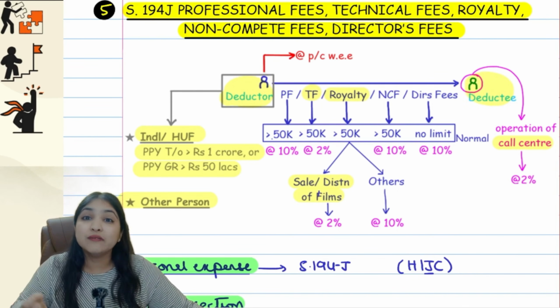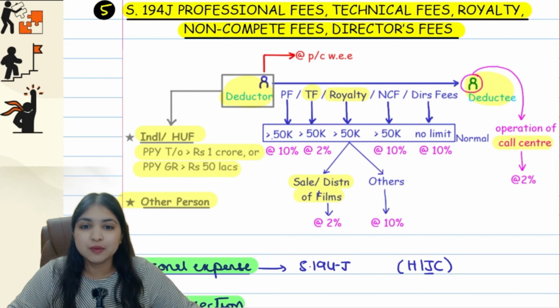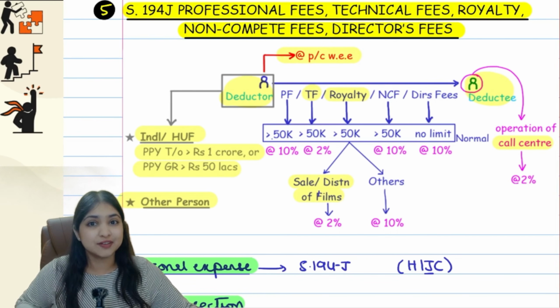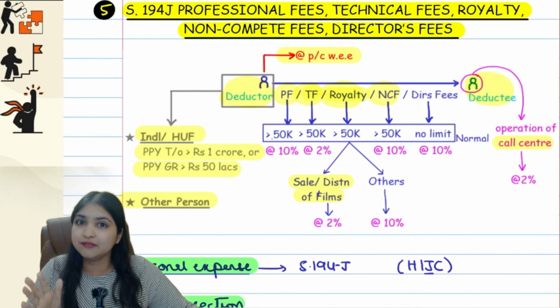Right guys? When will tax be deducted? Same like what we have learned in all the sections till now, tax will be deducted at the time of payment or credit, whichever is earlier. How many transactions are covered over here? 5 transactions: professional fees, technical fees, royalty, non-compete fees and director's fees.